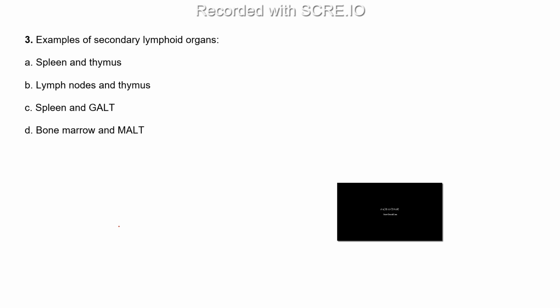Option C. Okay, spleen and gut. Anyone else? So option B. Okay. The options are a mix of primary and secondary lymphoid organs. So anyone else? One of you is saying option B and another is C. We'll see.